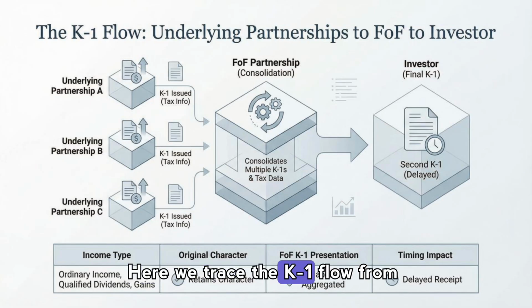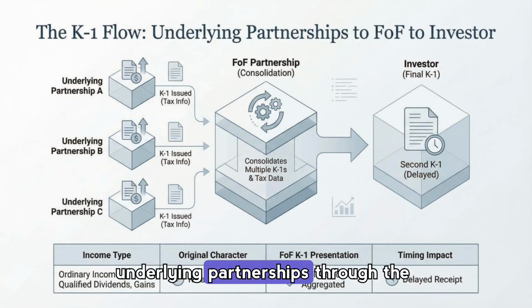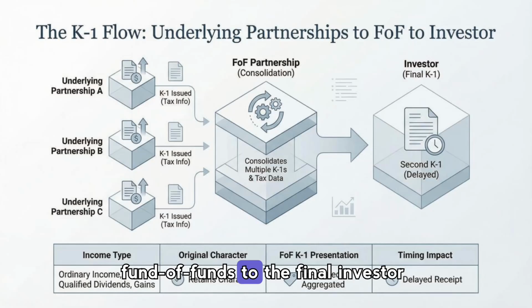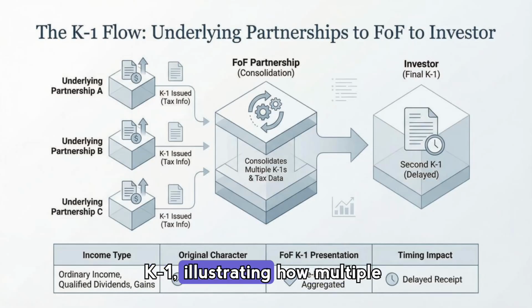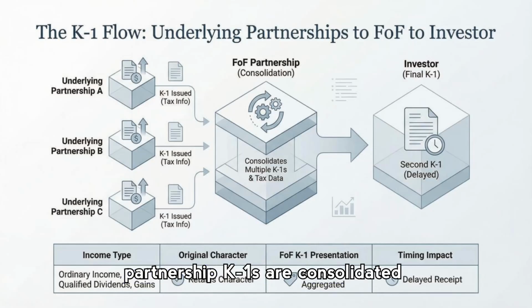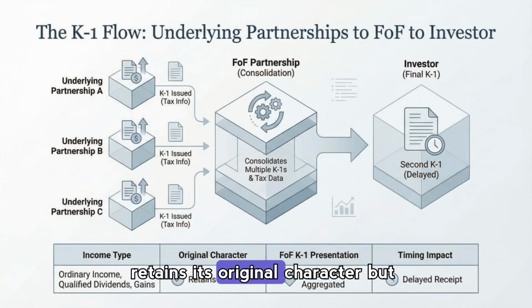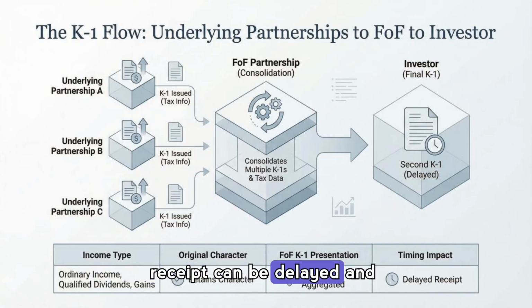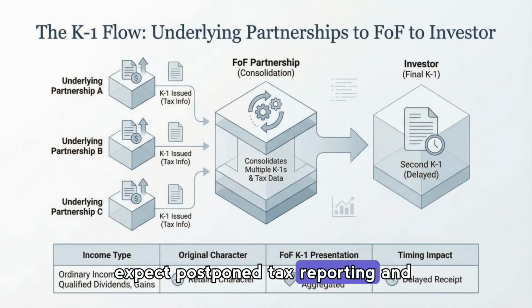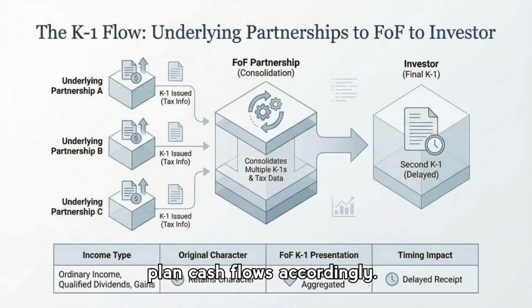Here we trace the K1 flow from underlying partnerships through the fund of funds to the final investor K1, illustrating how multiple partnership K-1s are consolidated and relabeled at the FOF layer. The key point is that income generally retains its original character, but receipt can be delayed and aggregated, so investors should expect postponed tax reporting and plan cash flows accordingly.